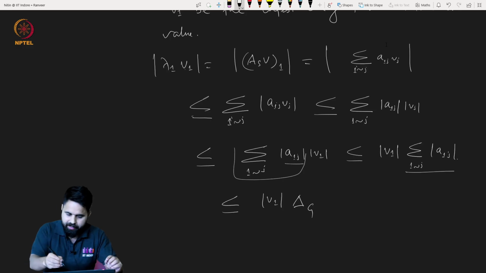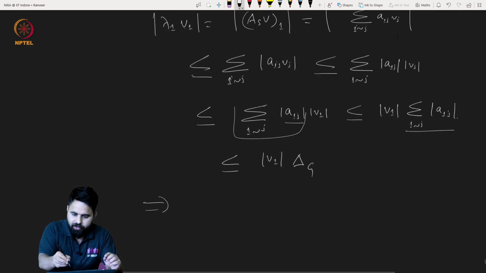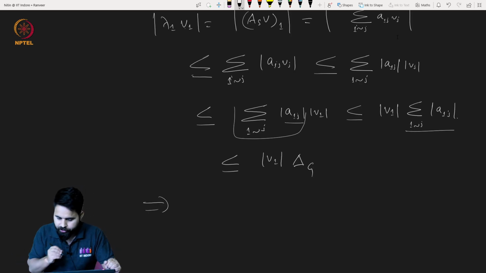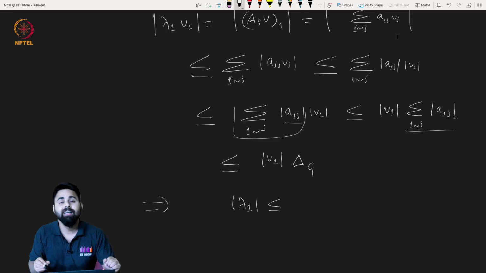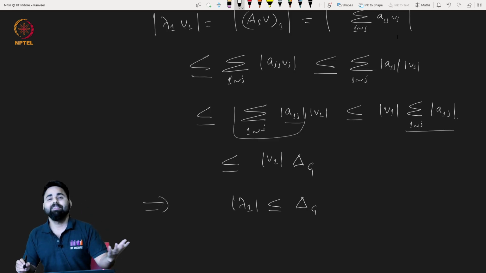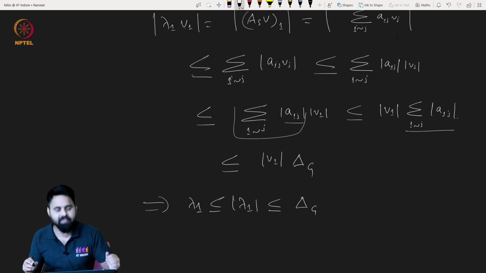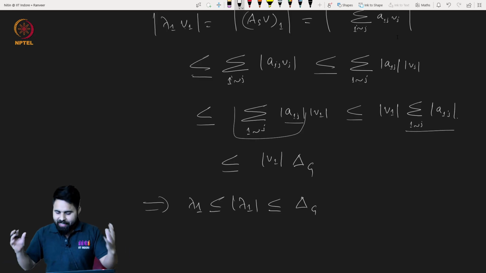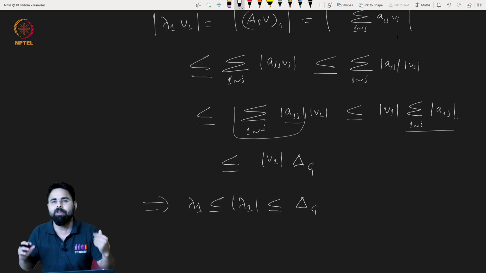Now directly from here you can see that this implies, because you can take the mod inside here, no issue, that mod lambda 1 is always less or equal to the maximum degree of G. In fact, you can always see this. Very simple proof. We have already seen this proof earlier, but now we have done it for the signed case.